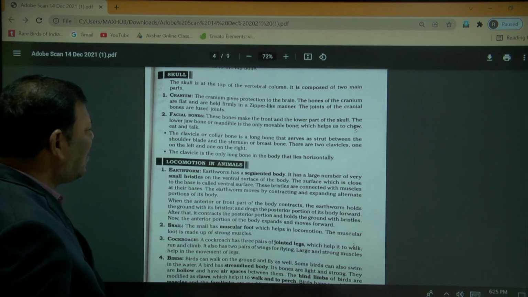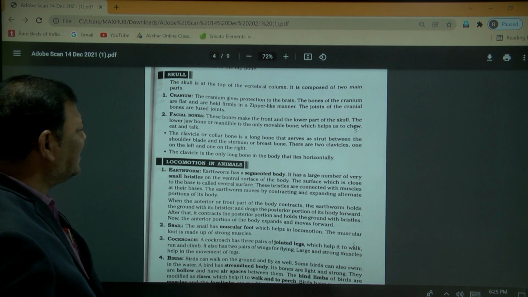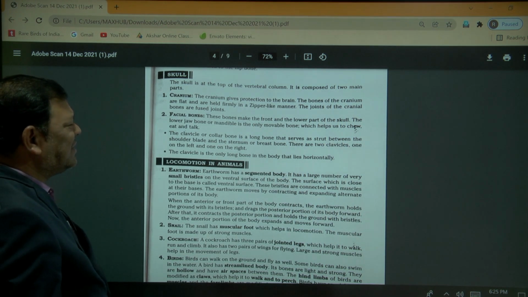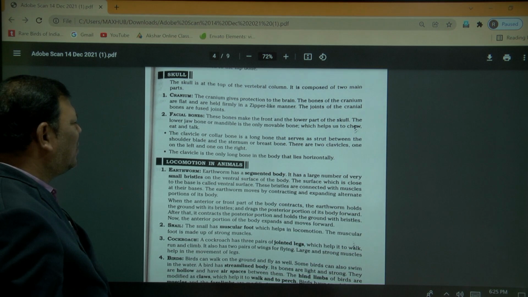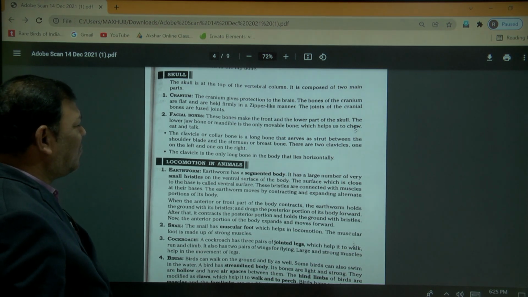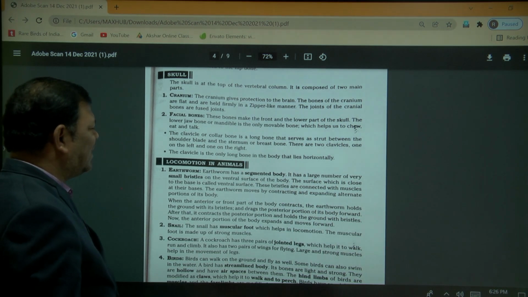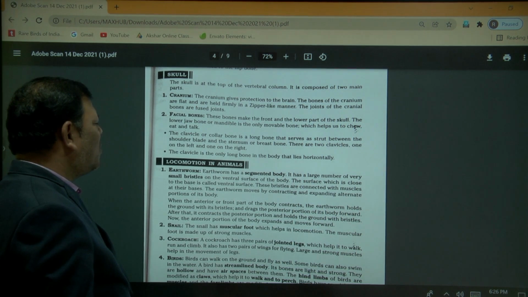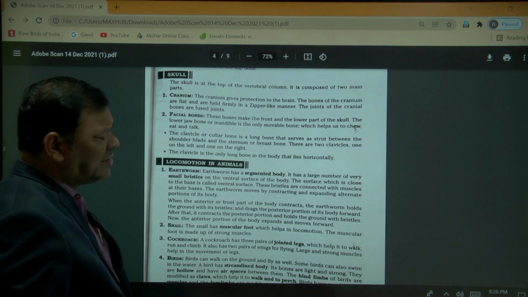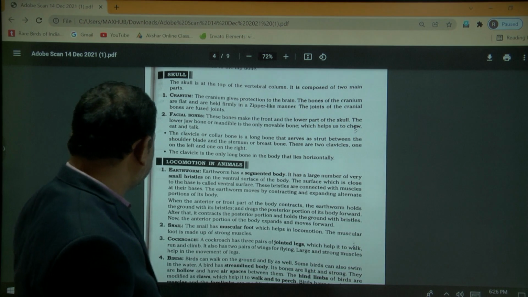The clavicle or collar bone is a long bone that serves as a strut between the shoulder blade and the sternum or breastbone. There are two clavicles, one on the left side and one on the right side. The clavicle is the only long bone in the body that lies horizontally.